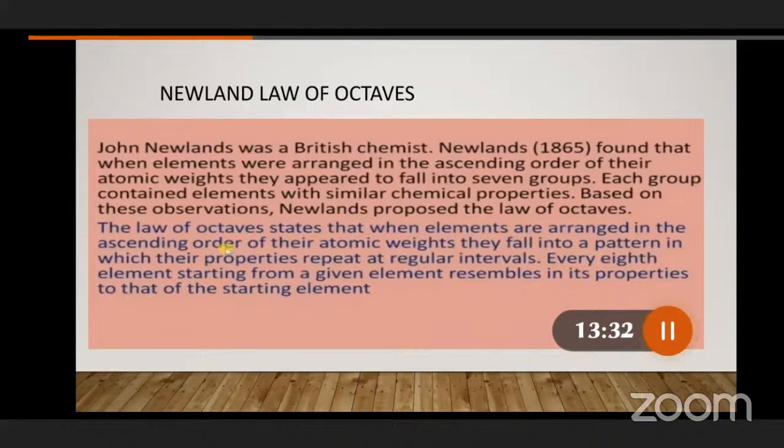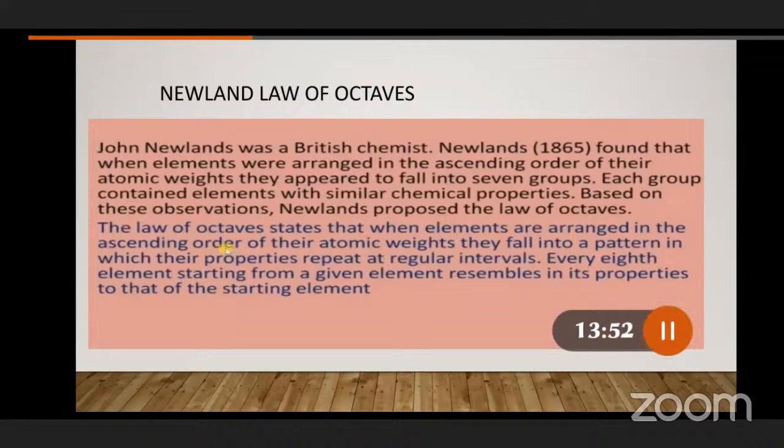In this manner, John Newlands constructed a new periodic table. That's why the 8th element resembles in its properties. Because of that reason, 8 means oct, so the law is stated as the law of octaves.